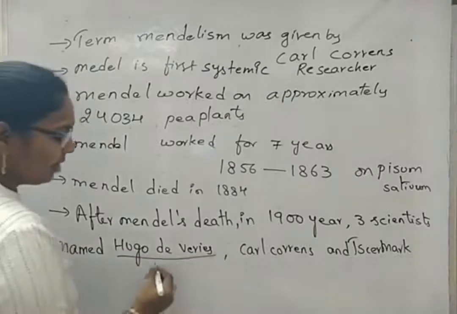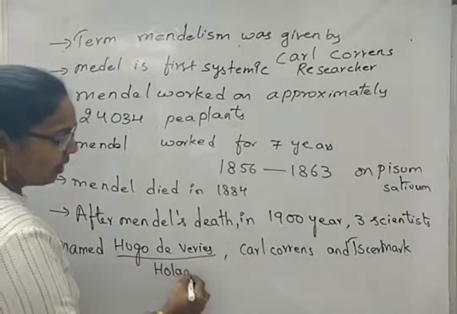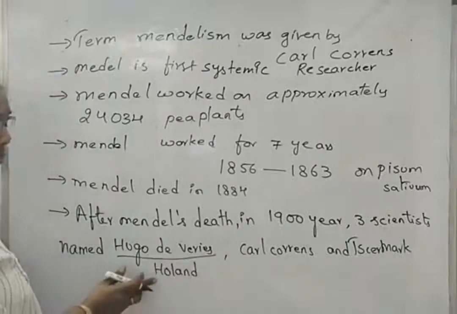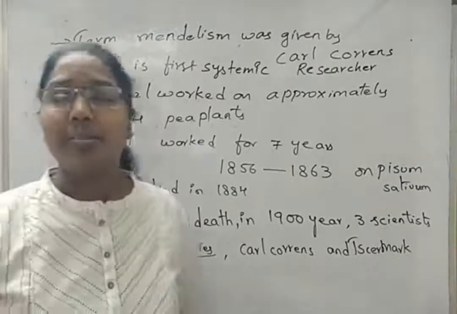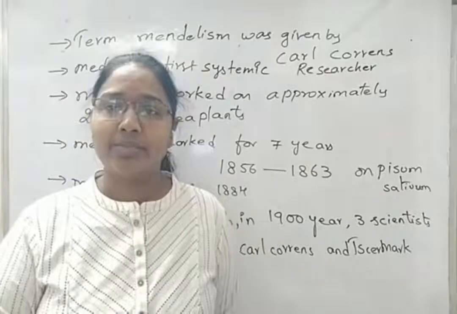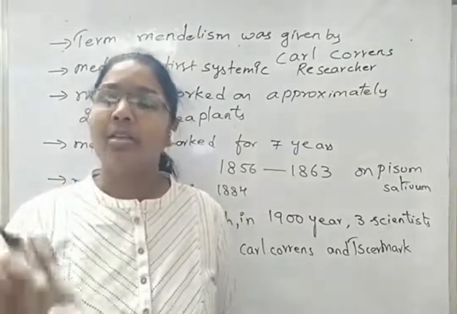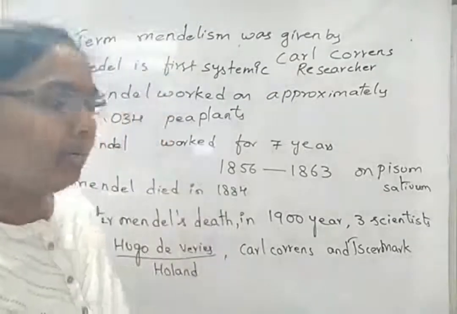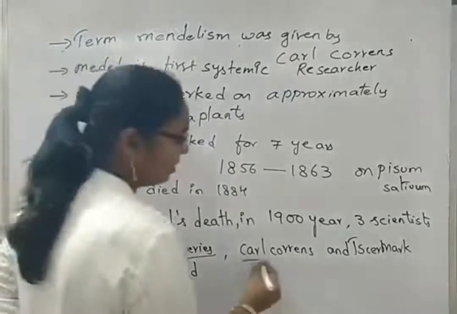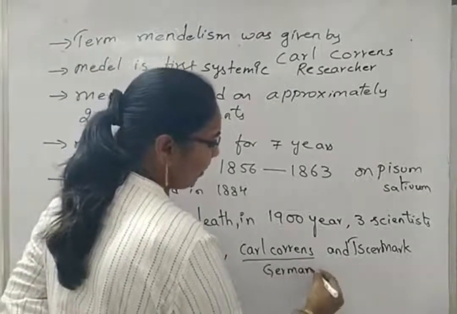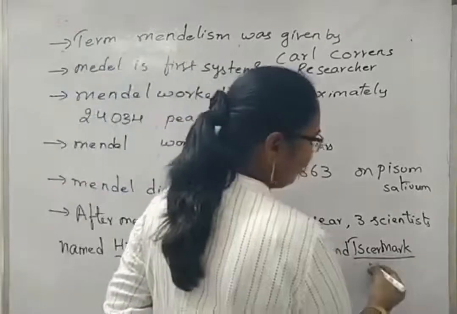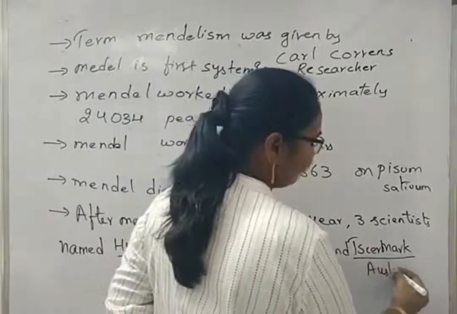Now, Hugo de Vries belonged to Holland. What is the necessity of studying about their location? This is because if we get match-the-following type questions, then we must be able to answer. Correns belongs to Germany. Tschermak belongs to Austria.